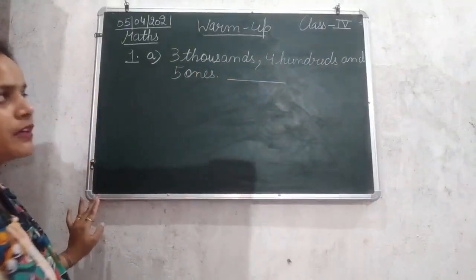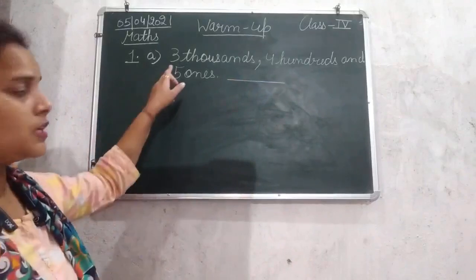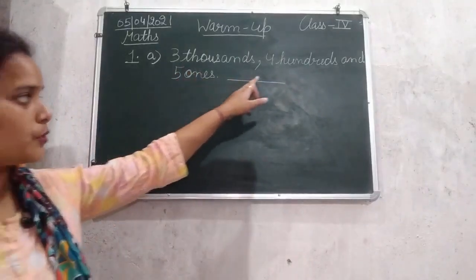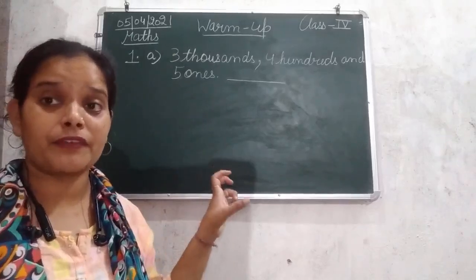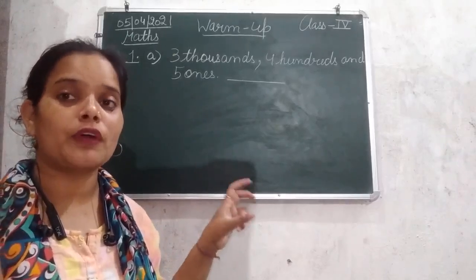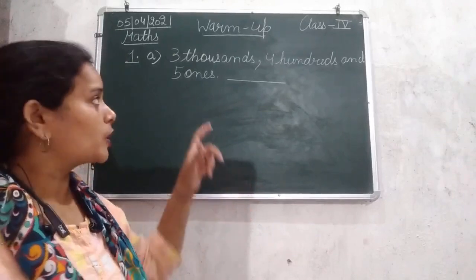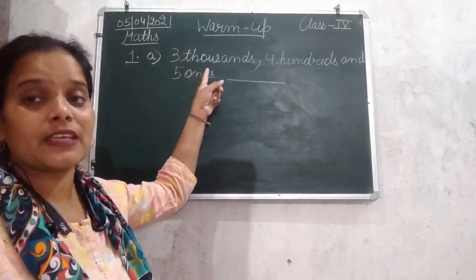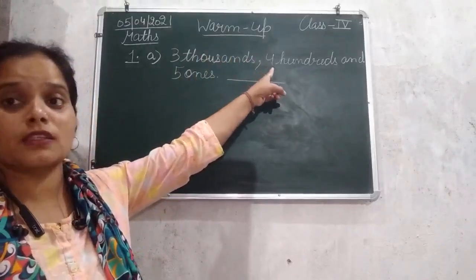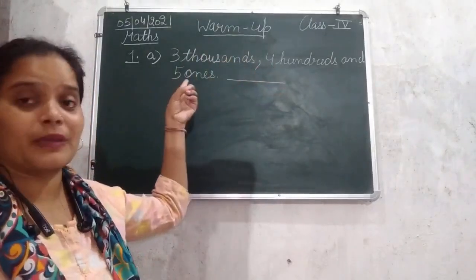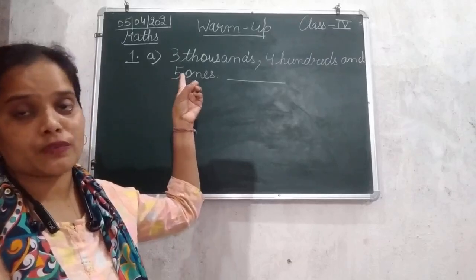So here they have given the question where there are 3 thousands, 4 hundreds and 5 ones. That means in this question they have given the place value of each particular digit. So the 3 is at the thousands place, the 4 is at the hundreds place, and at the ones place 5 is there.